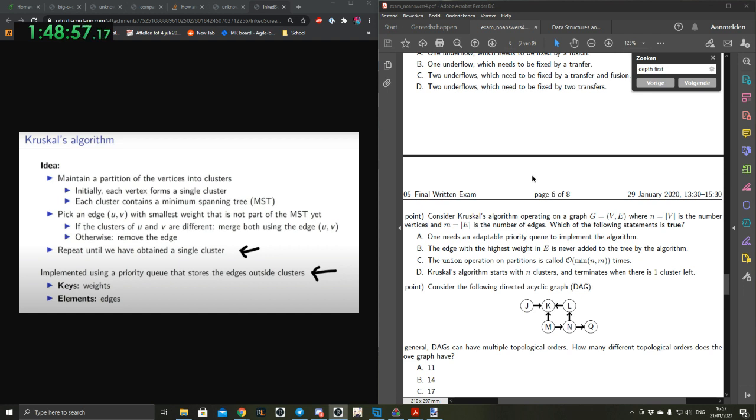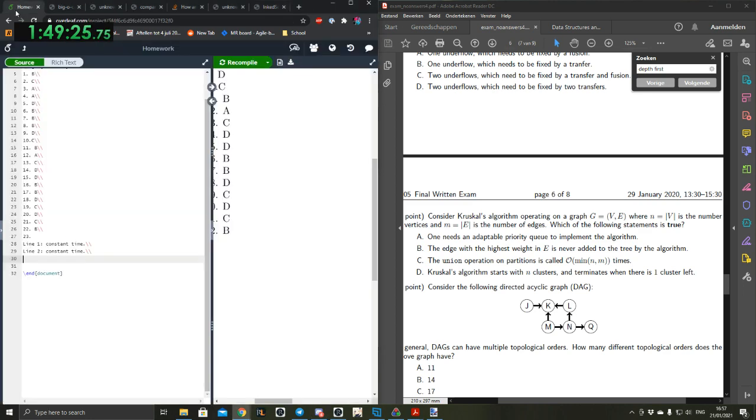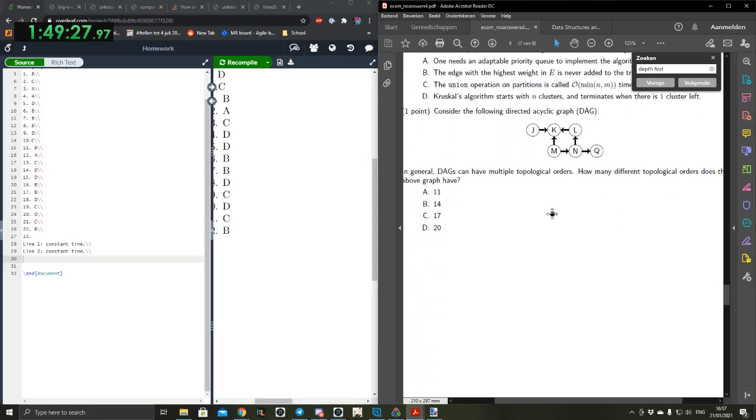So I think this isn't concrete yet. It doesn't list edge cases like multiple graphs, because if you have a forest, it will never get a single cluster, since there's no edge between them. And it can be implemented using a priority queue, though it doesn't have to be. Yeah, okay, this is good.